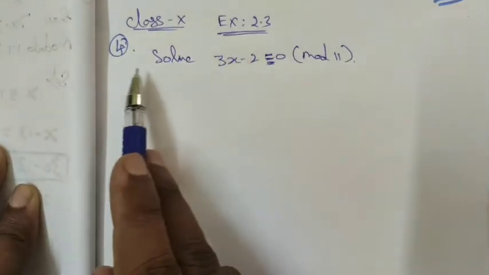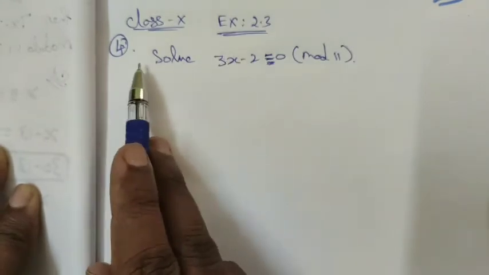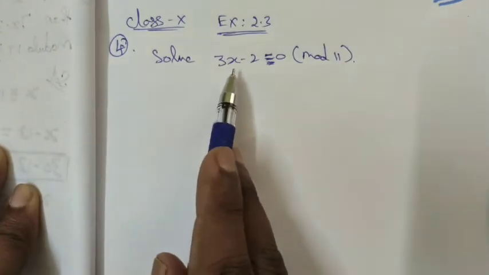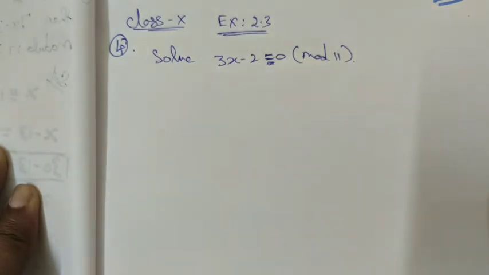Exercise number 2.3, question number 4, right? In the second chapter, exercise 2.3, question number 4: solve 3x minus 2 is congruent to 0 mod 11. First we have to find the solution for this.